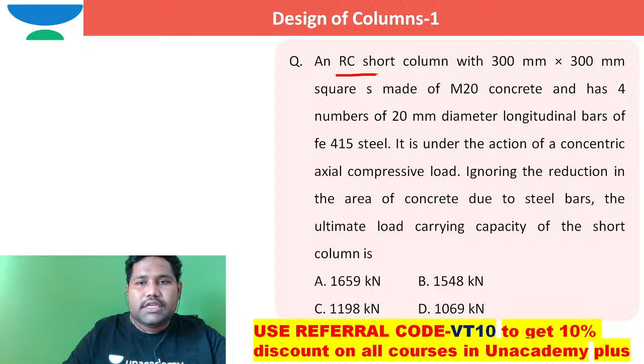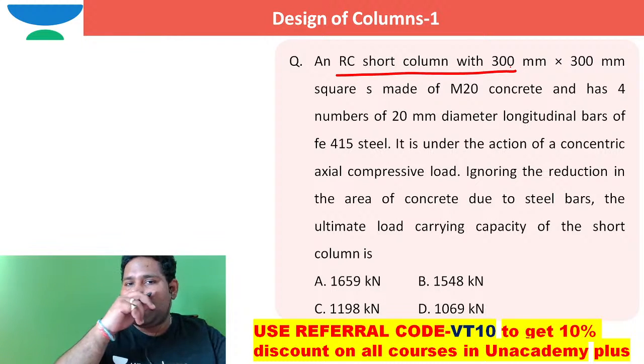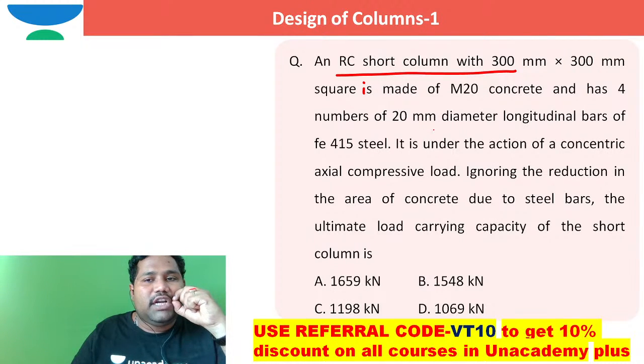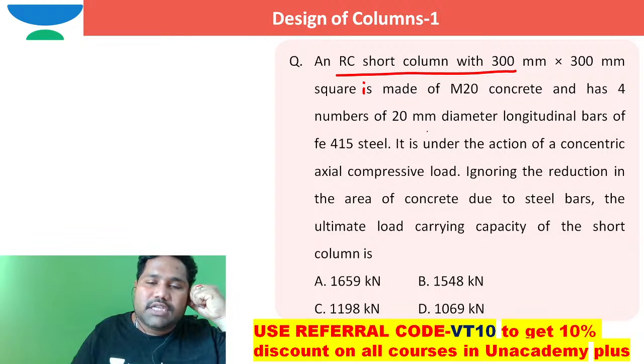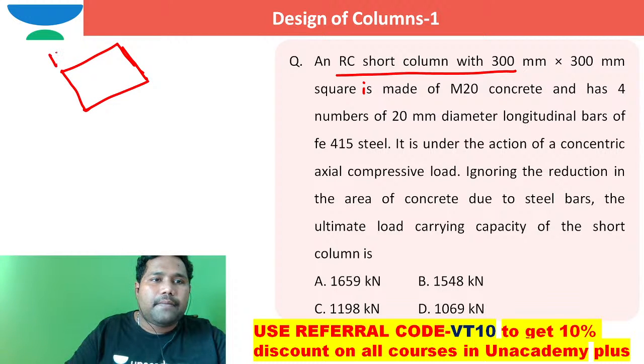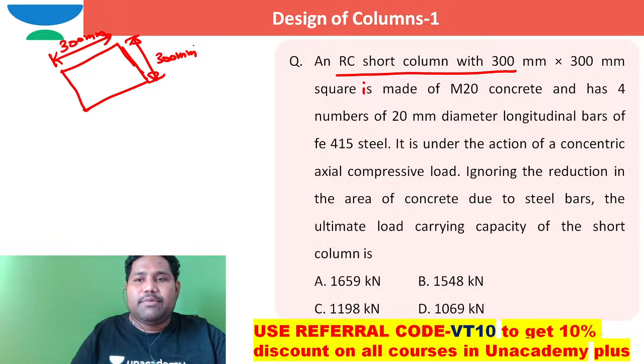A reinforced concrete short column with 300 millimeter by 300 millimeter square is made of M20 concrete and has four bars of 20 millimeter diameter longitudinal bars of Fe415 steel. Okay, they are taking an RC short column 300 millimeter by 300 millimeter, made of M20 grade concrete.